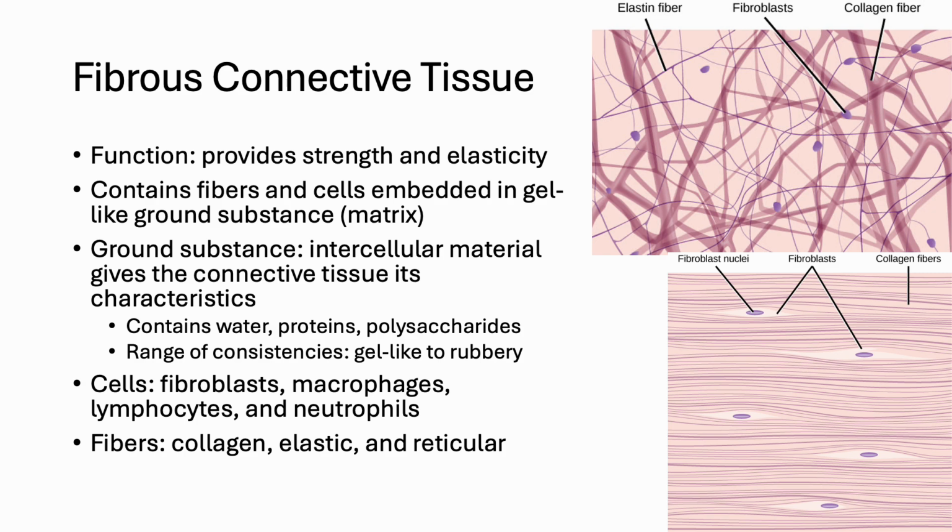These fibers themselves define the tissue's properties. Collagen fiber provides tensile strength. Elastic fiber allows tissues to stretch and recoil, and reticular fibers create a delicate framework in organs like the liver or spleen. This diversity of fibers makes fibrous connective tissue versatile, supporting both a structure and supportive mesh, as well as a dynamic material that can bend, stretch, or resist pulling forces depending on its specific arrangement.